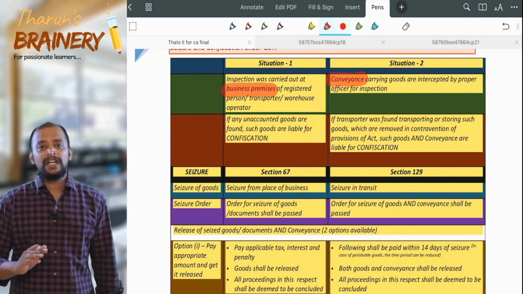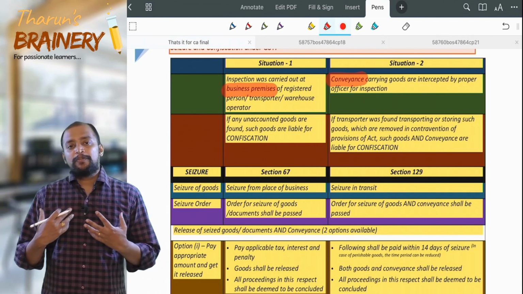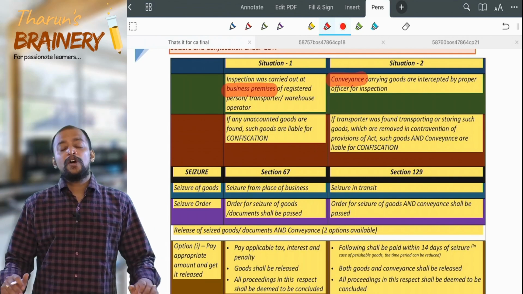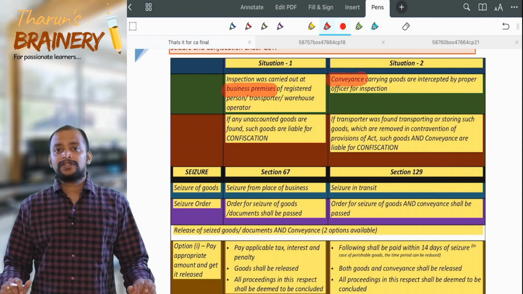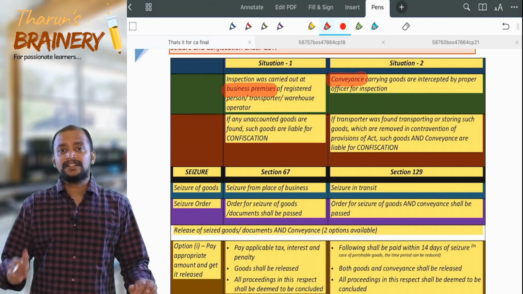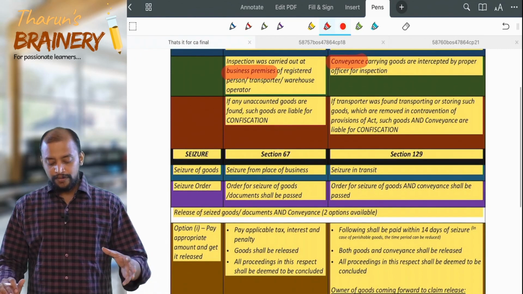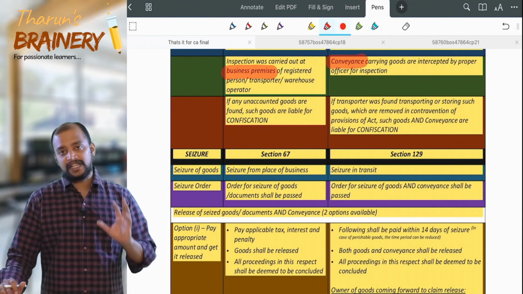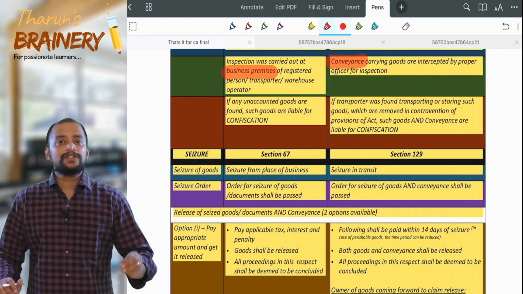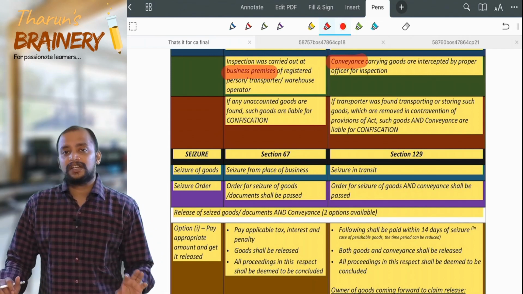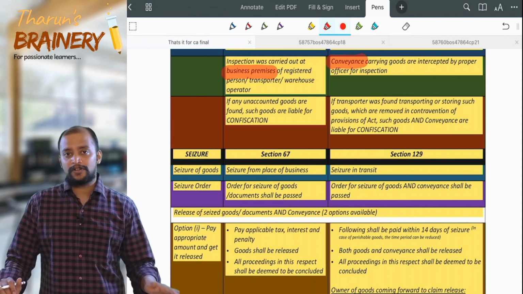So in situation 1, first the proper officer is going to the business premises of the registered person or transporter or warehouse keeper, and they are initiating the search proceedings. Now, if any unaccounted goods are found, such goods are liable for confiscation. So if there are goods identified there which are not accounted in the records, these goods are liable for confiscation.